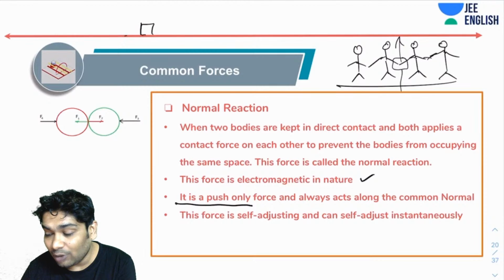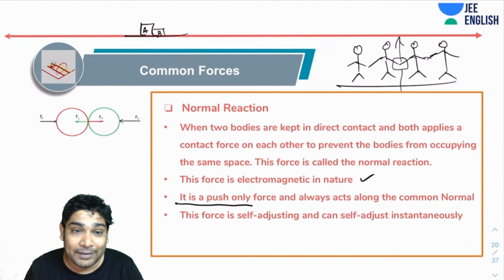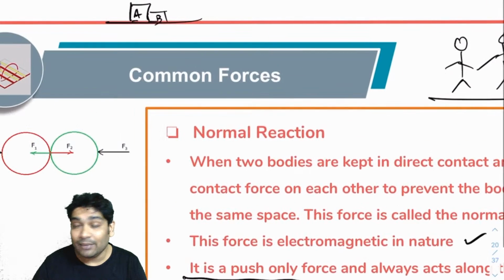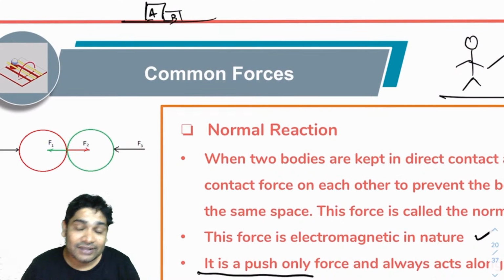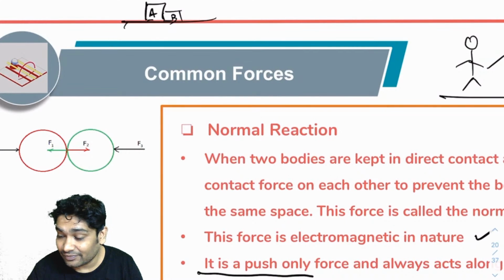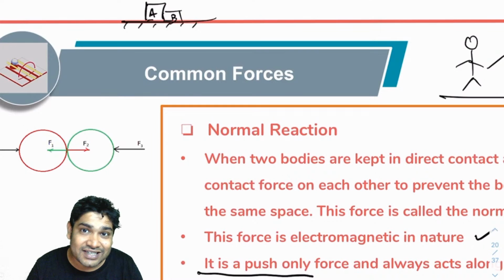If they are just touching each other, again, if a block is kept like this and another block is just kept like this, just touching each other, what do you think is the normal reaction between A and B? Tell me. Alright, so tell me what is the normal reaction between A and B? They are just touching each other. Smooth surface, two blocks are kept on a smooth surface just touching each other.